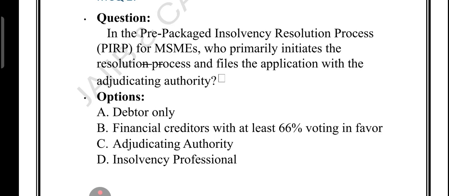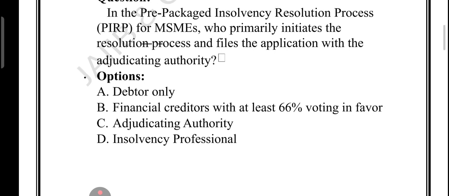It means the MSME keeps control of the business, but the actual process will start only if the financial creditor approves it. So the financial creditor must have at least 66% voting right in favor of starting a PIRP. Let me give you one example. Suppose the MSME wants to use PIRP, so it must first talk to its financial creditors. Let's say 3 banks gave loans, but if the banks holding 66% or more of the total loan amount say yes, then the MSME can file for PIRP.